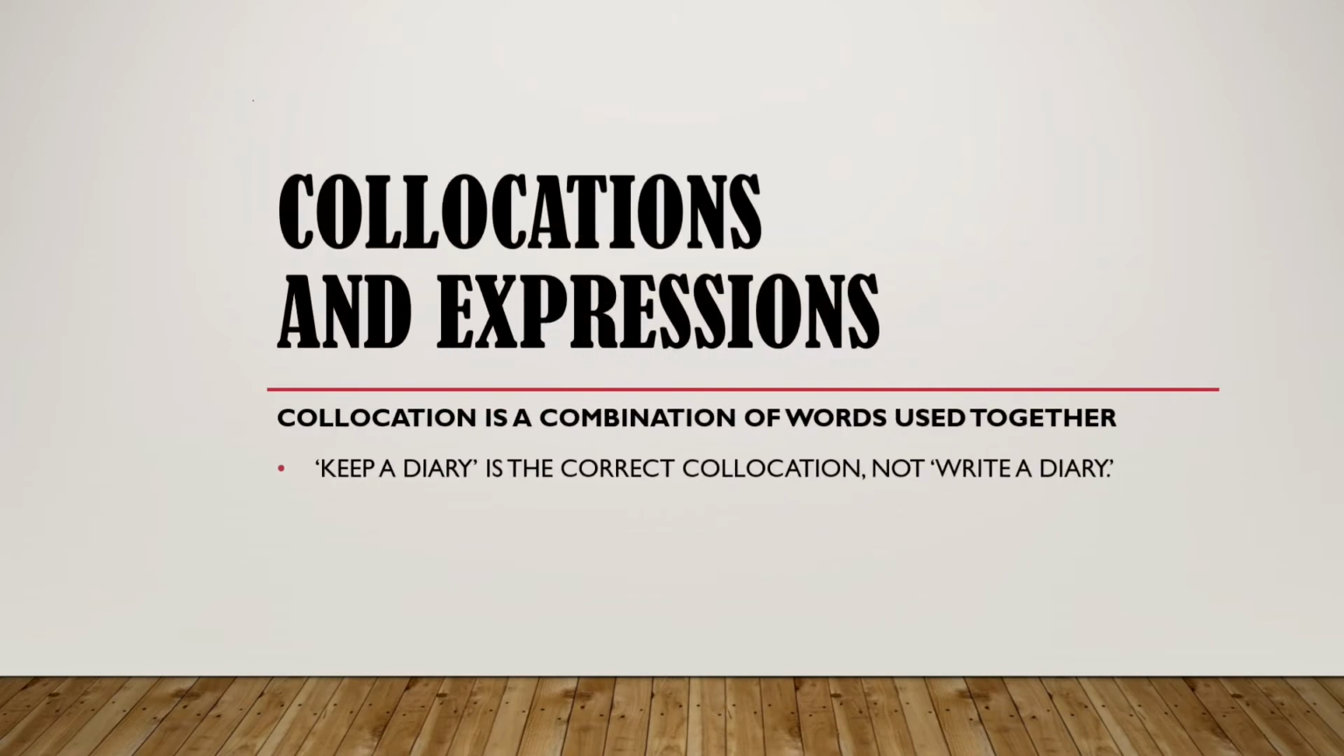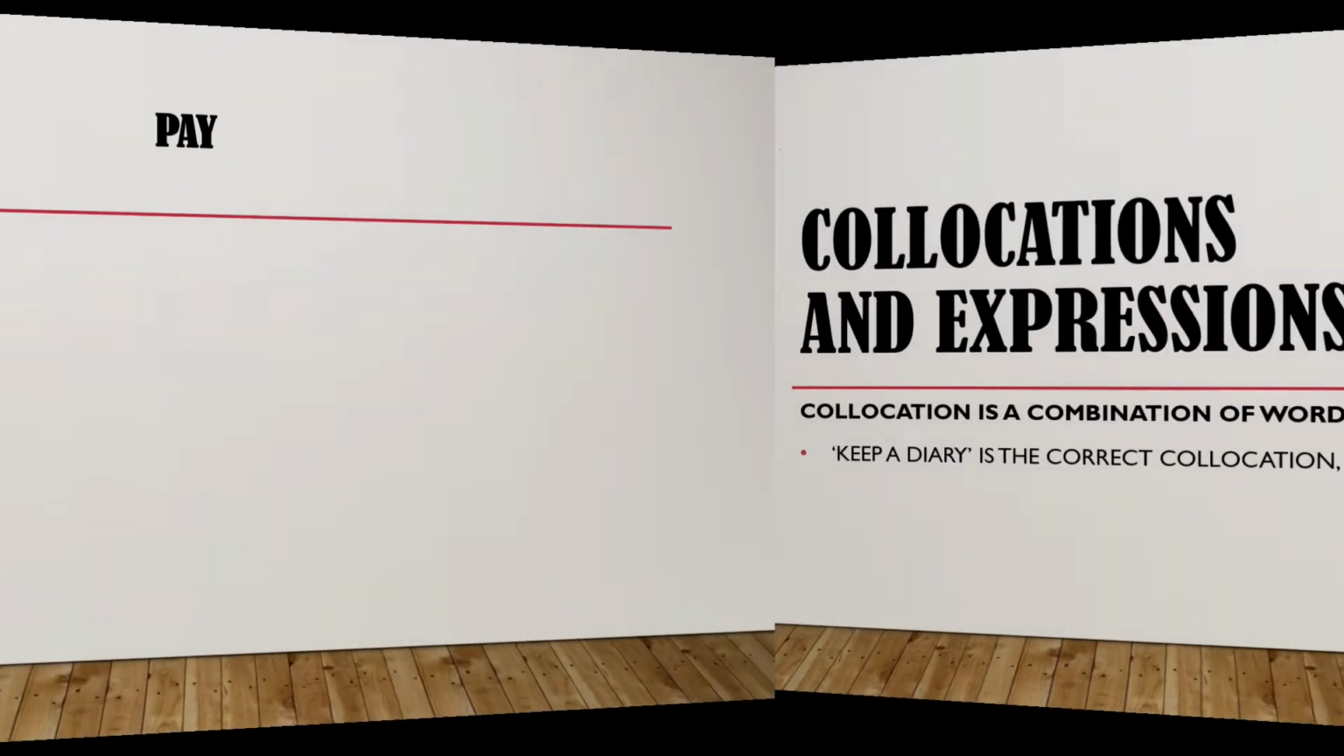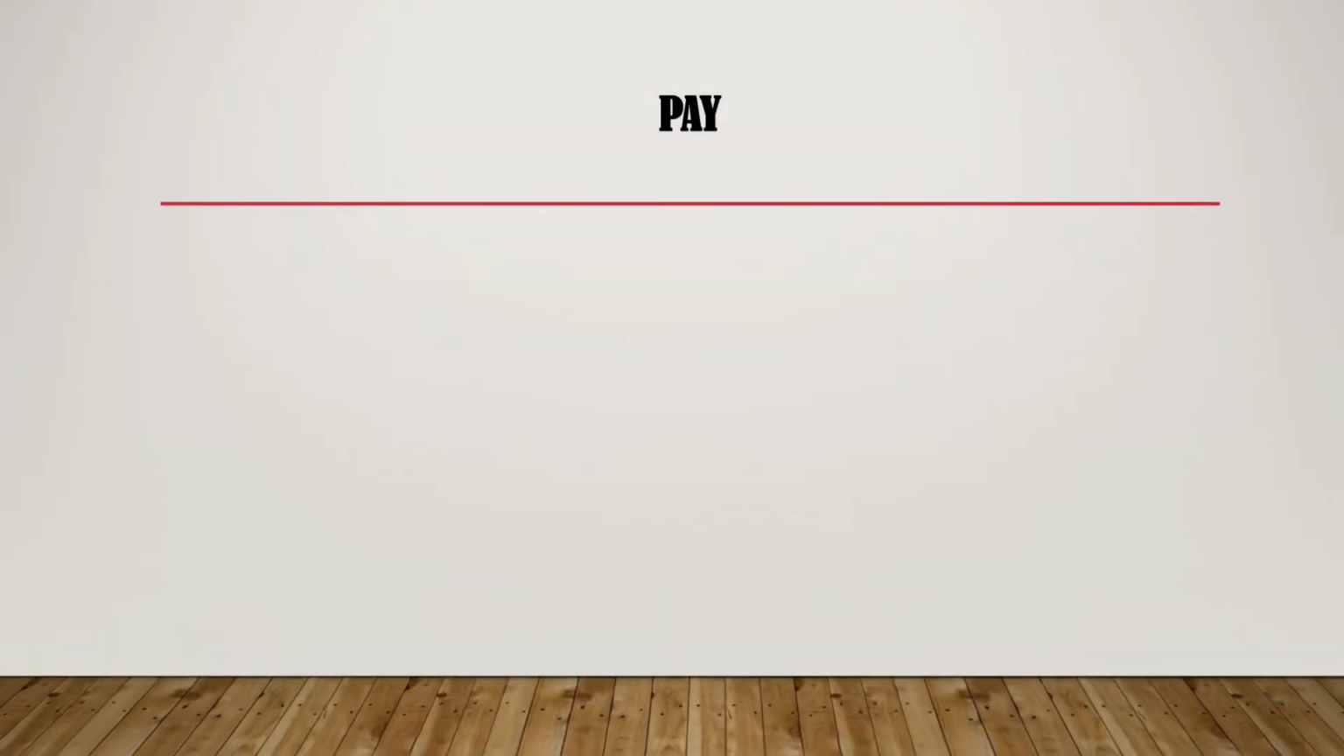Collocations and expressions. Collocation is a combination of words used together. For example, keep a diary is the correct collocation, not write a diary. We can divide collocations into 5 groups. The first group is pay.